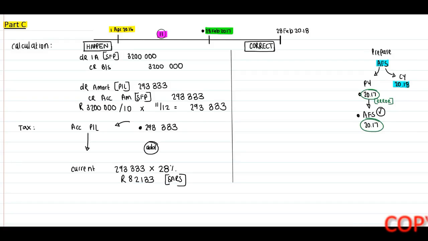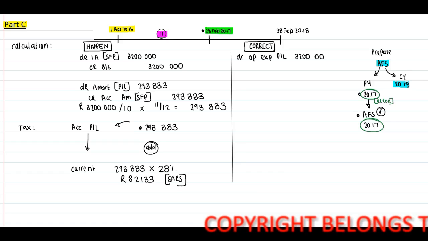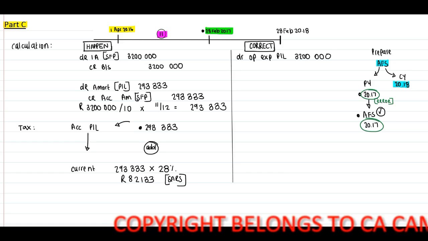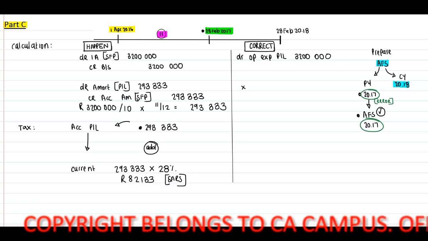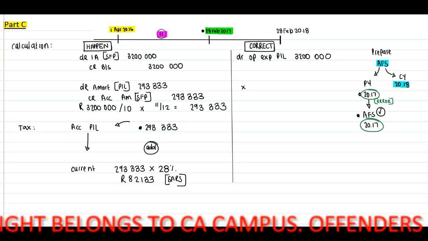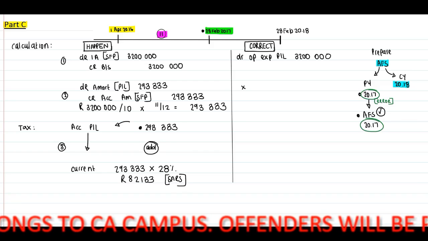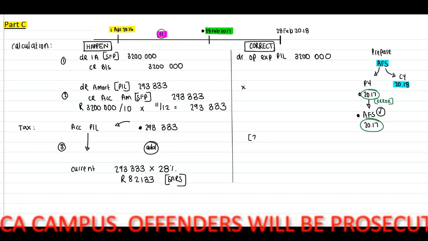The correct treatment will be to debit our operating expenses in our profit and loss with 3.2 million. We don't know, is it bank or supplier? Next journal entry, guys, they shouldn't have done anything, therefore you can leave that. And then the third one in terms of our tax. I'm going to reference this 1, 2, and 3. The third one in terms of our tax, they should have added this back to